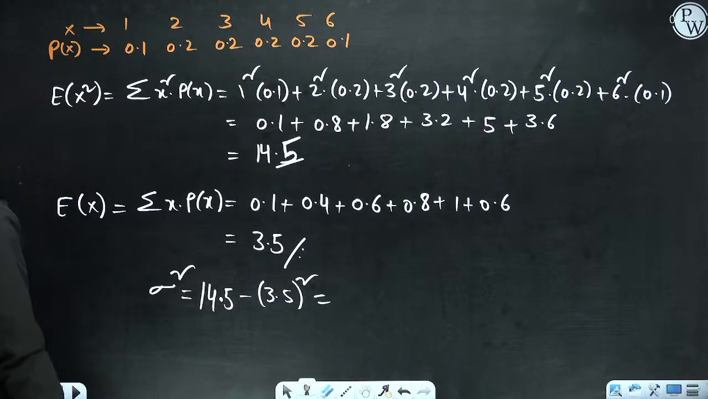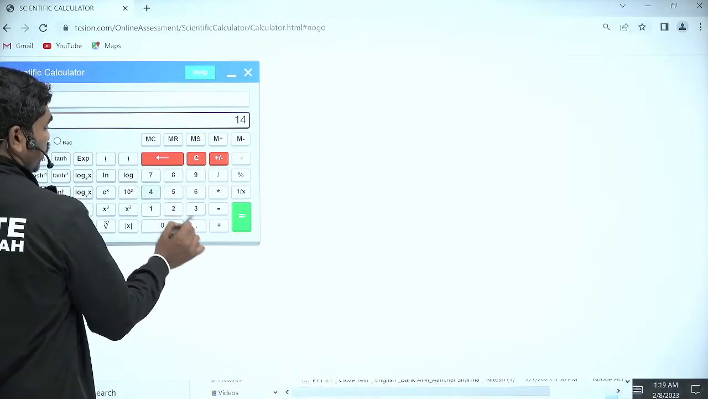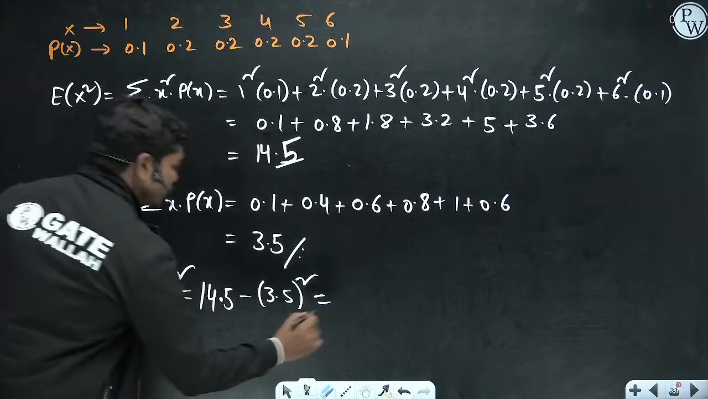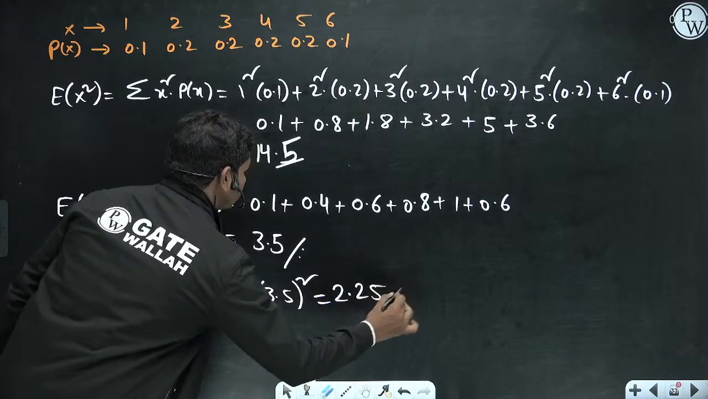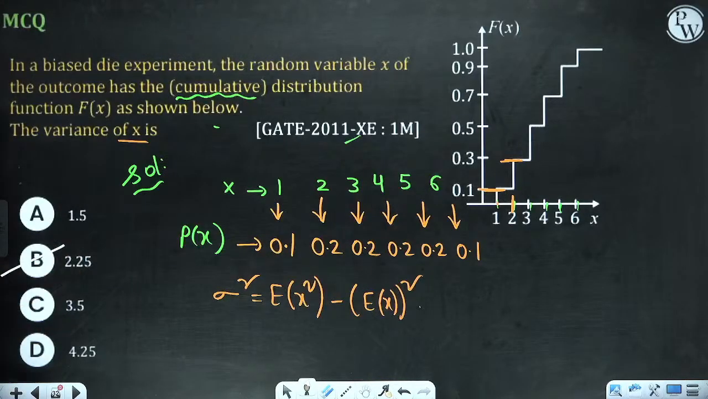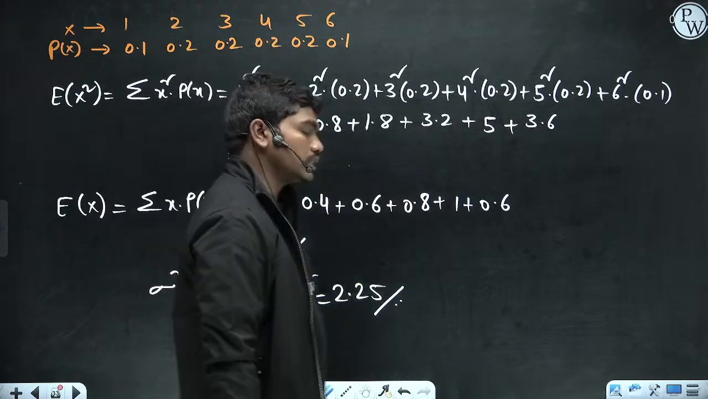So 14.5 minus 3.5 whole square. Okay, so 2.25, correct? So 2.25 is the correct answer. Yes, 2.25, which is in option B actually here. So option B is actually the correct answer in this case. Clear?